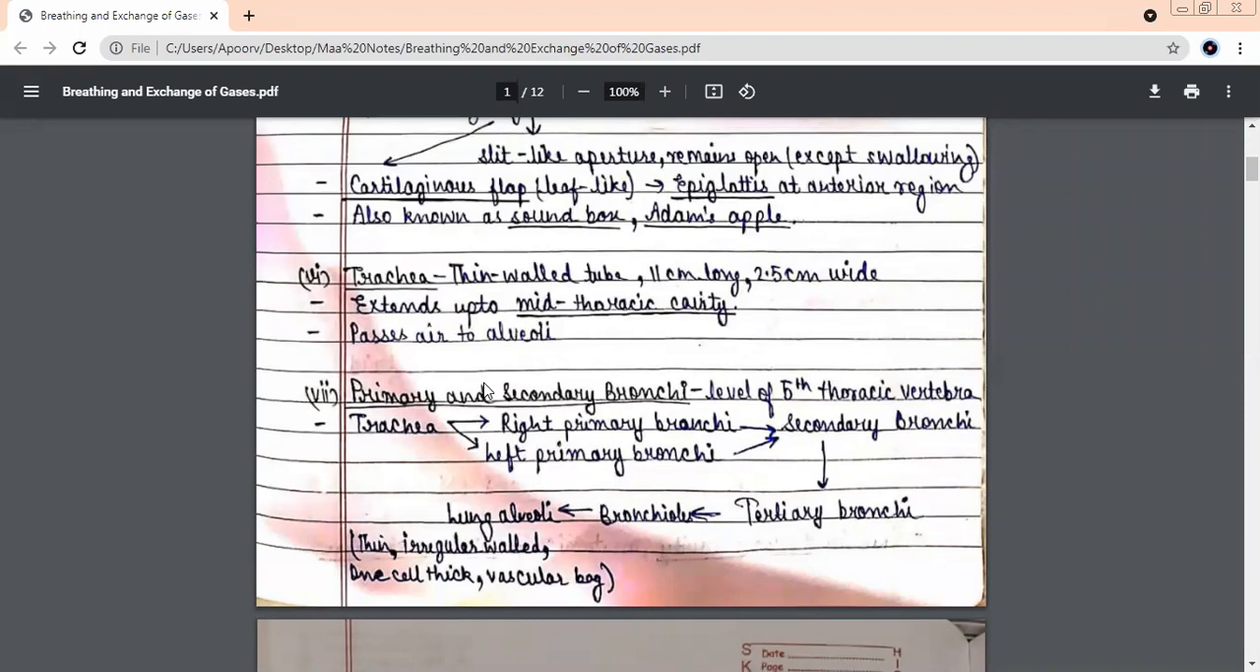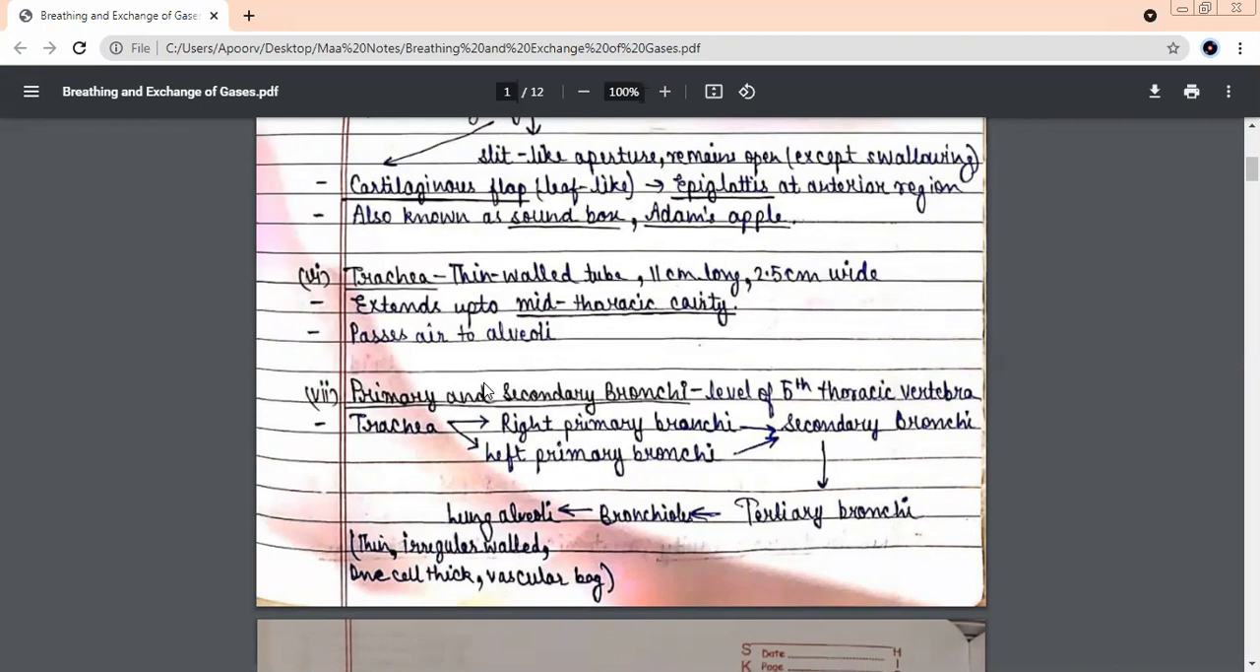Okay? Wherever the movement is happening, primary bronchi, lungs, tertiary, whatever, exchange of gases is going to take place here only, that is in the alveoli. Alveoli are small, very, very small vascular bags.